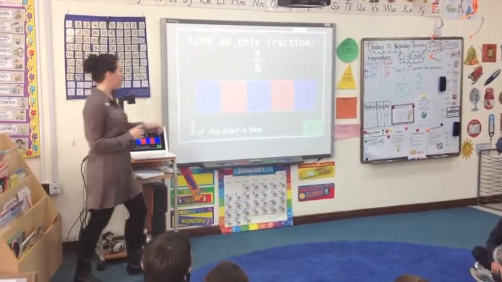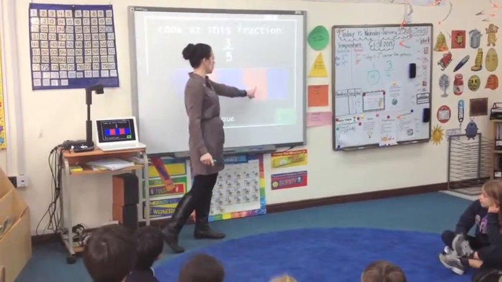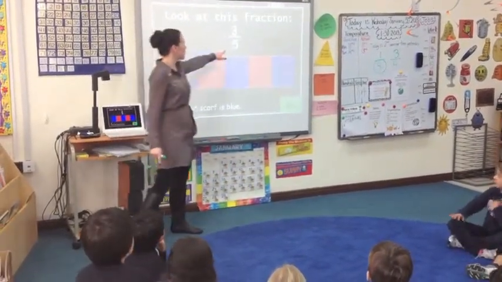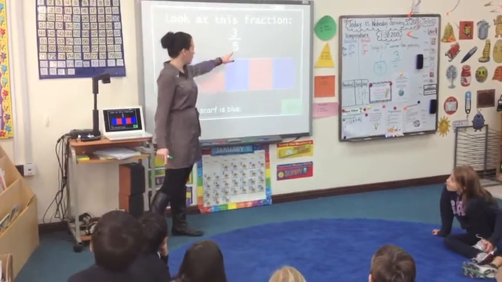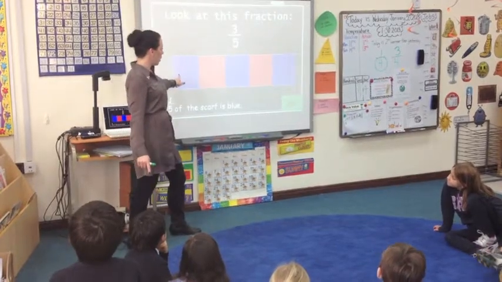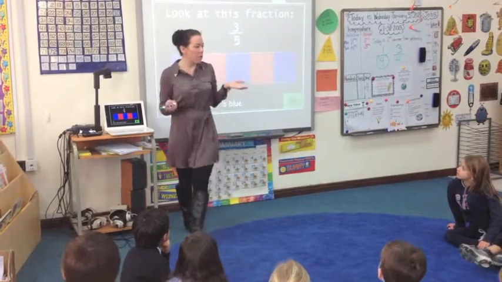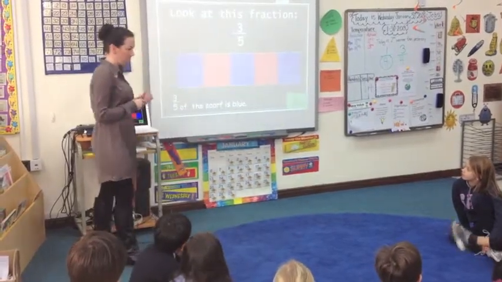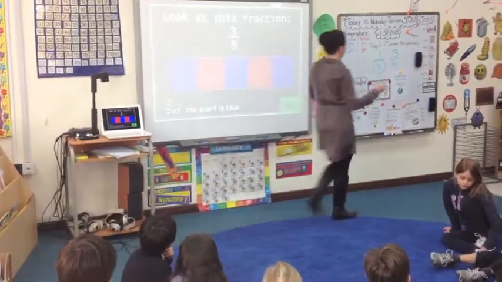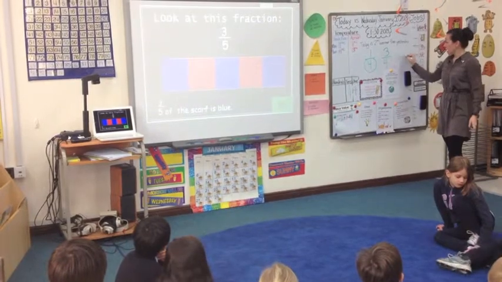There are how many pieces? Count with me. 1, 2, 3, 4, 5. Okay, good. There are 5 pieces, and that's written here in the denominator. So 3 out of the 5 scarf pieces are blue. 1, 2, 3 are blue. So how would we write the fraction for the red? How many pieces are there all together? What's our denominator? It doesn't change. So 5. Very good.